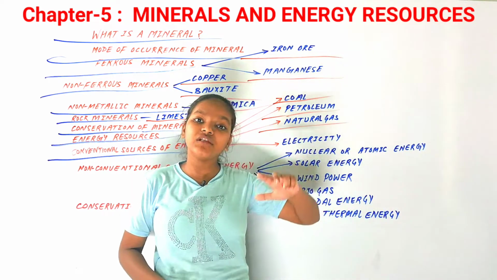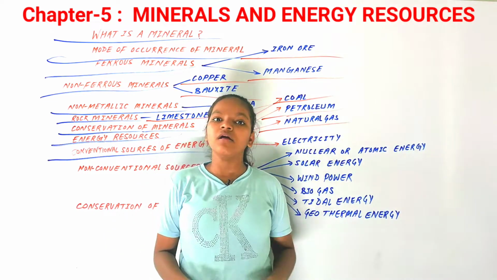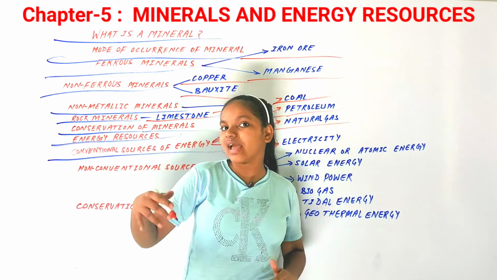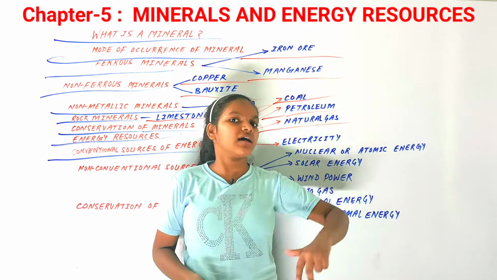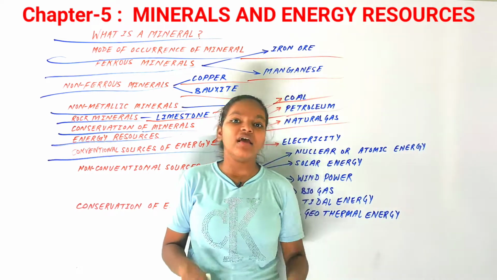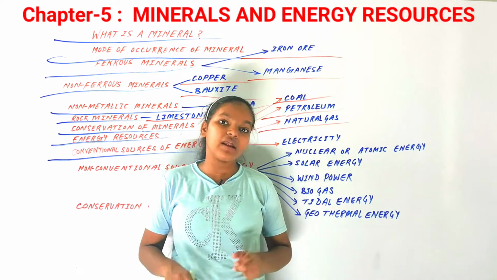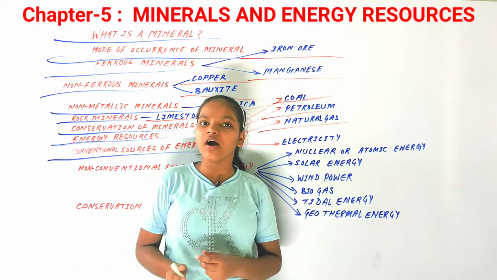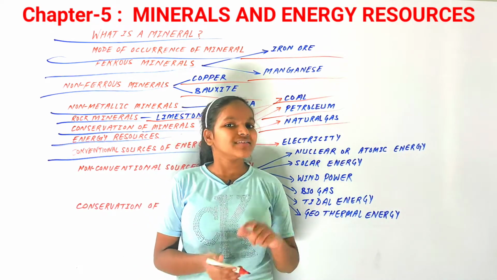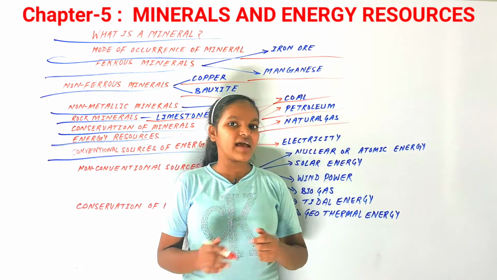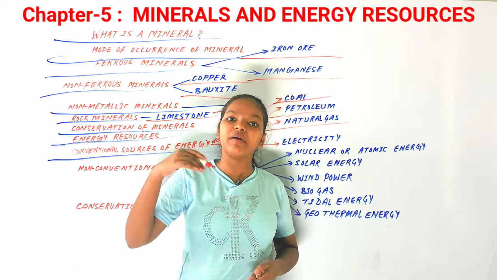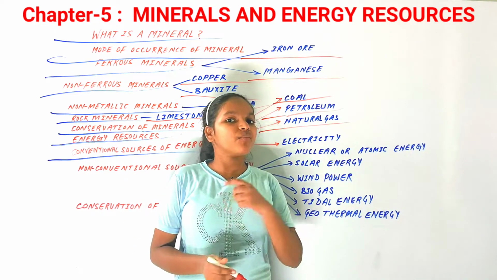But when petroleum is found, it is obvious that there would be natural gas above that. So with the extraction of petroleum, we also extract natural gas, but it's not necessary that where natural gas has been found, there would be petroleum. So that is the concept of natural gas. Now, natural gas is also used in petrochemical industries and for many other purposes.